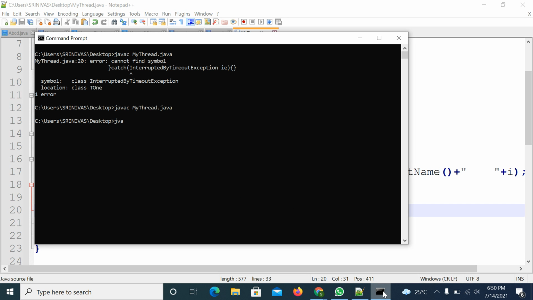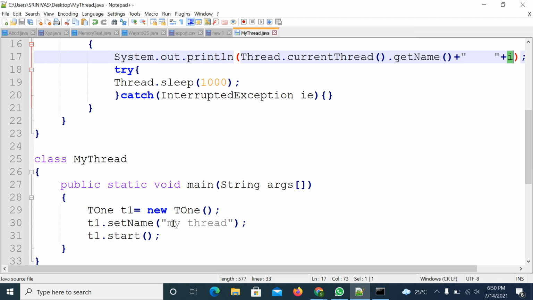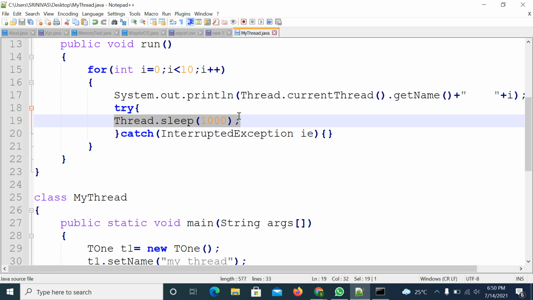If you execute it, you will get the output. Java MyThread. So in this case, observe the output. First this for loop will be executed. First time this line will be printed. So the thread name and 0 will be printed. What is the thread name? MyThread. MyThread 0 will be printed. After that, it goes to the try block. This will try to execute this one.